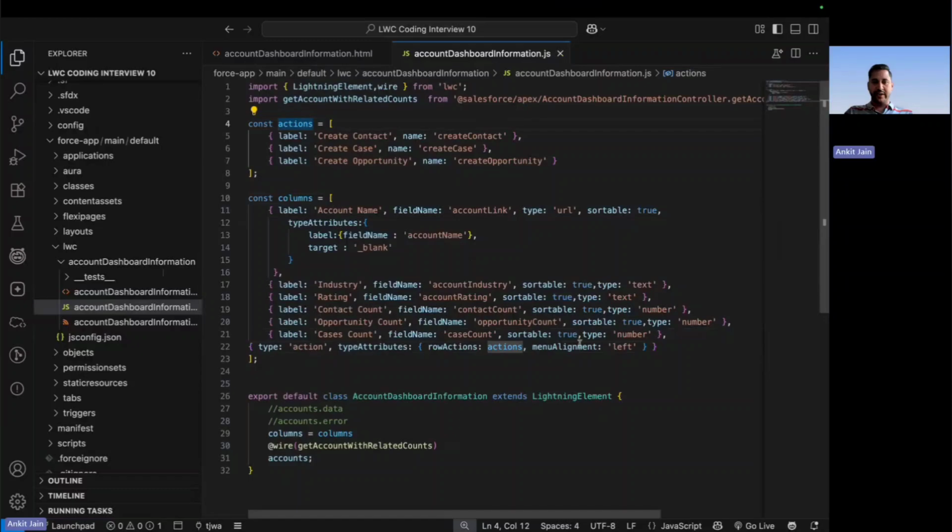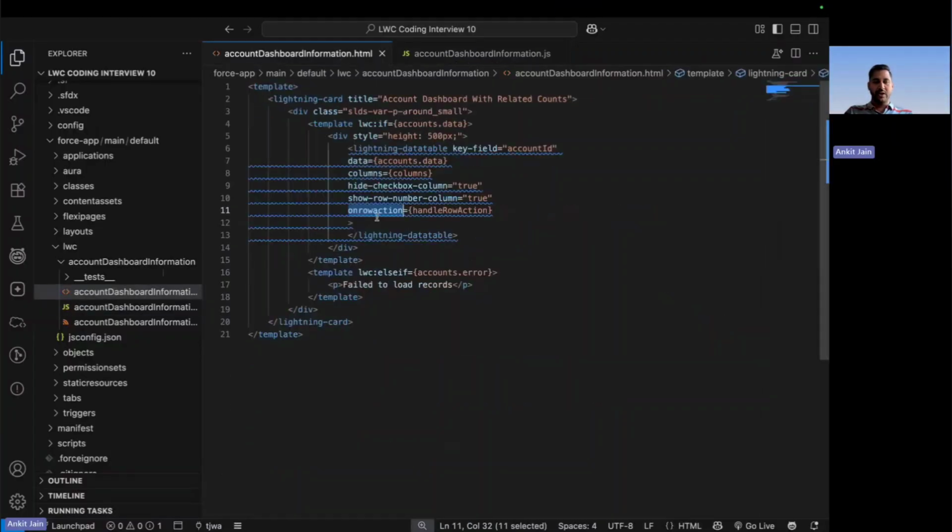And I don't want to set any alignment. I want the default alignment to come. So let me take out the alignment from here. As simple as this, right? We are simply putting up what all the actions should be available for the action, right? So action is one of the types, using which the actions will be available, right?